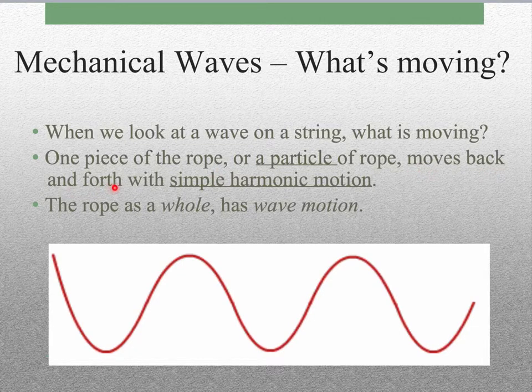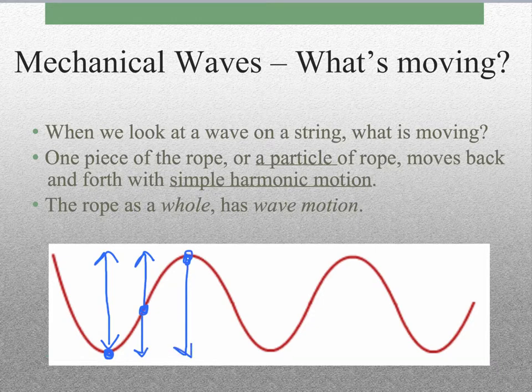So if I chose this point on the wave, this point on the wave is going to travel all the way up to here, and then it's going to travel all the way back down. This part of the wave travels up and it travels down. This part of the wave travels down and then it will travel back up. But the rope doesn't actually move forward. This particle doesn't suddenly end up over here somewhere, okay?